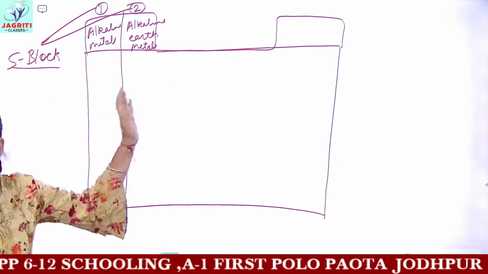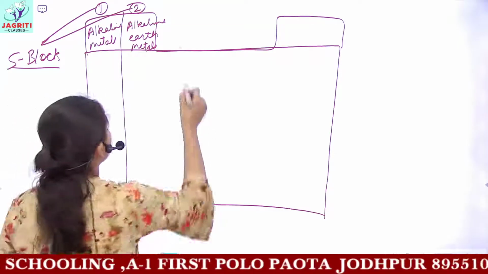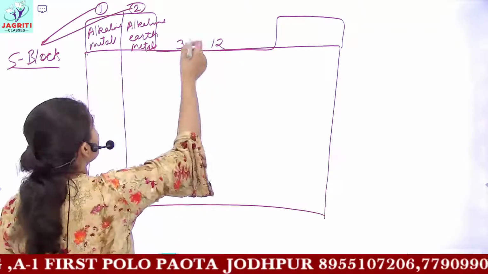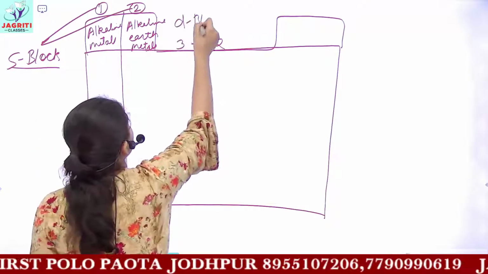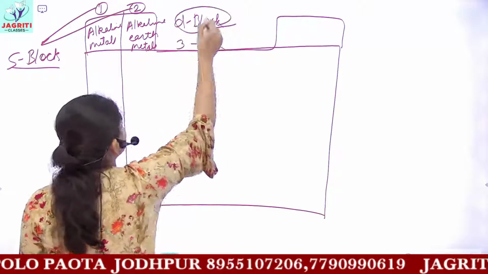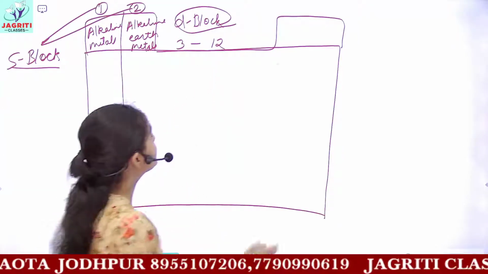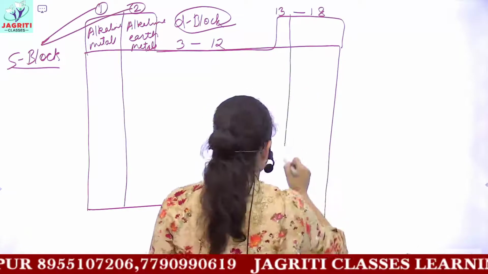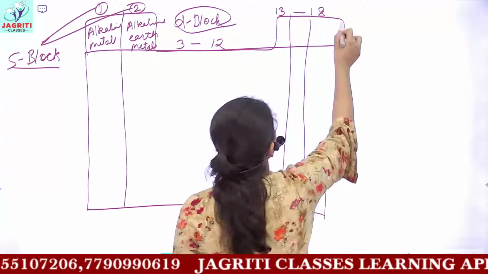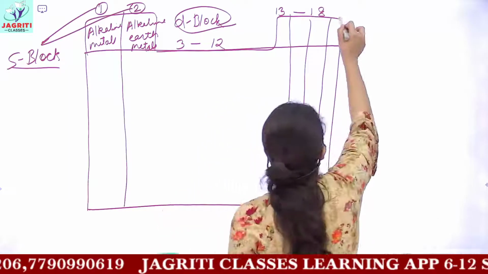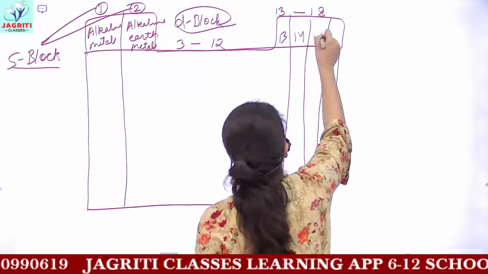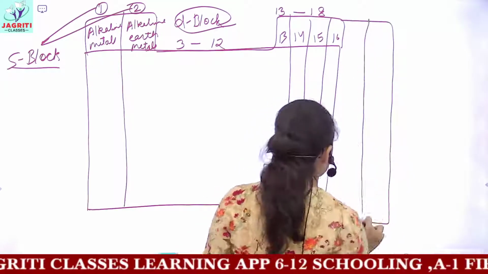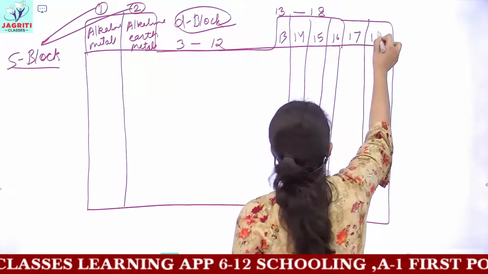Then in the middle portion of the periodic table, you have group number 3 to group number 12, and the elements coming in this are called as your D block elements. Then the next you have is from group number 13 to group number 18. This is 13, 14, 15, 16, and two more groups you have, that is your 17th and 18th group.